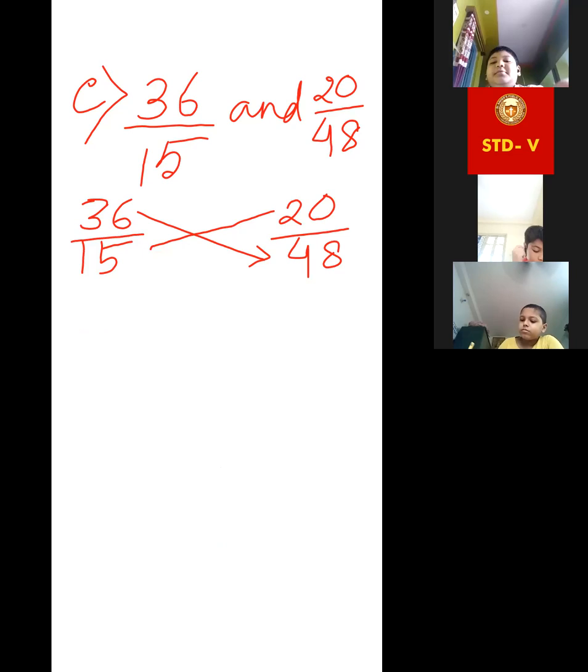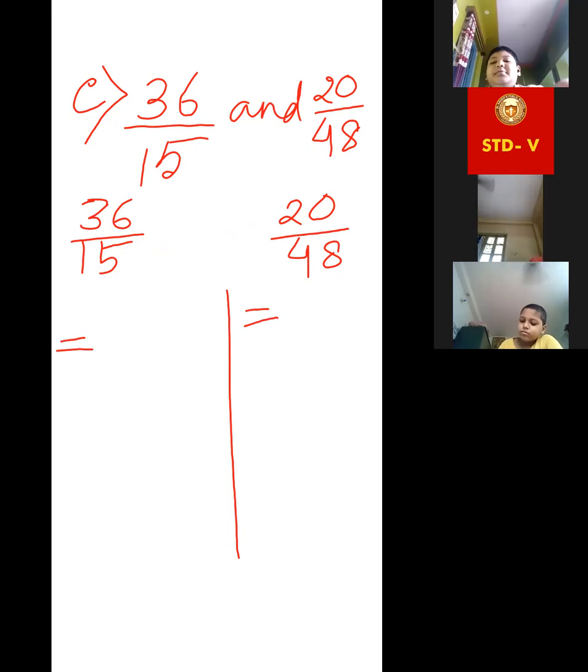Look. Suppose, ma'am, by 3. 12 by 3 is 4, and 5 by 12... it will be 12 by 5 and 10 by 5. This will be 5 by 12.